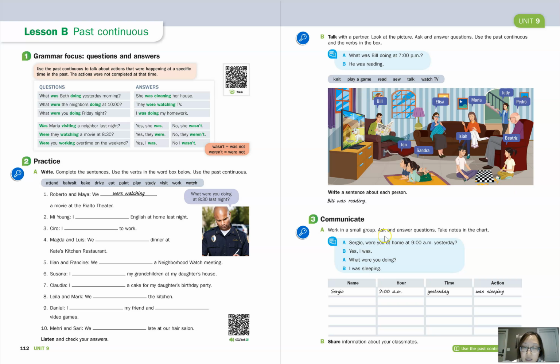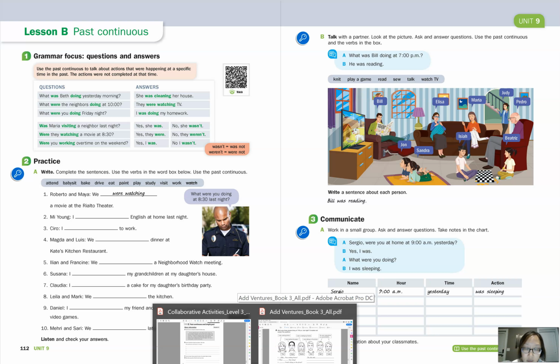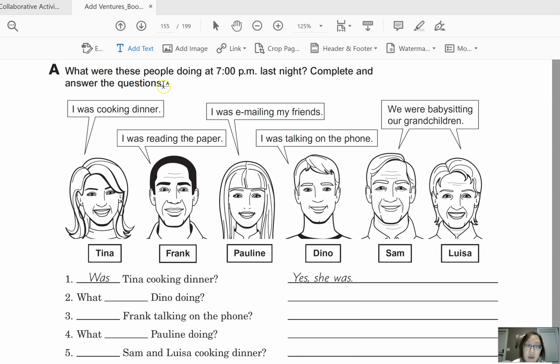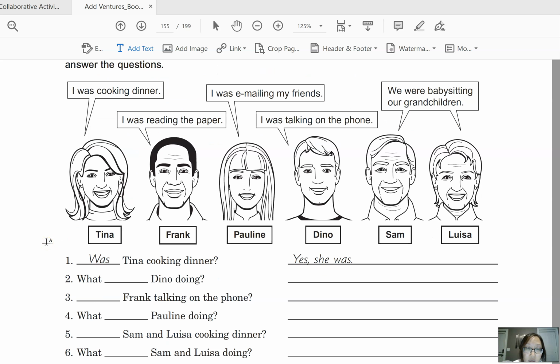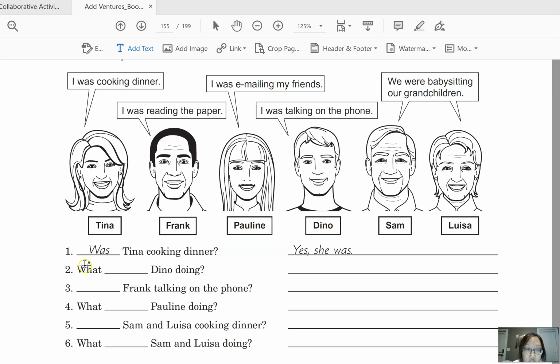Now we're going to skip exercise 3, and we're going to look at another worksheet. So let's look at the instructions. What were these people doing at 7 p.m. last night? Complete and answer the questions. So we can see 6 people here and their activities at 7 p.m. last night. And then if you look at the questions, you just need to complete them.